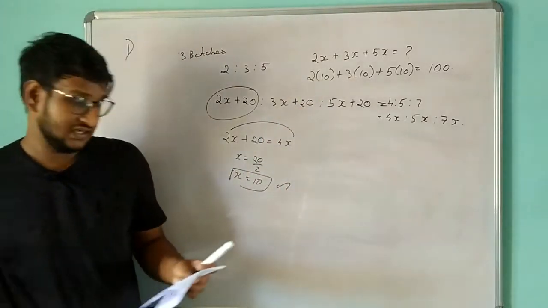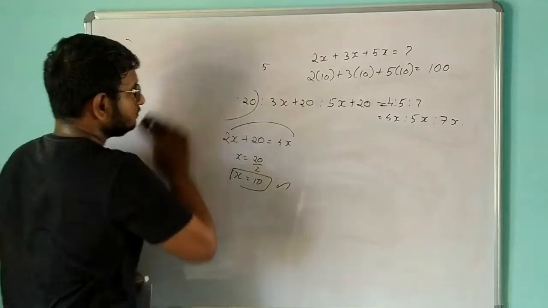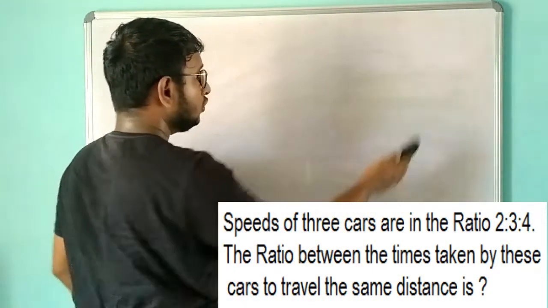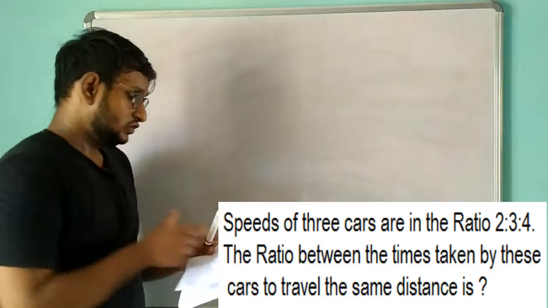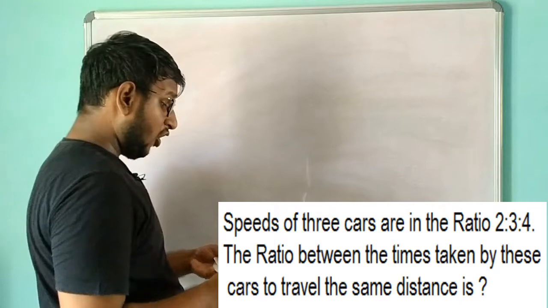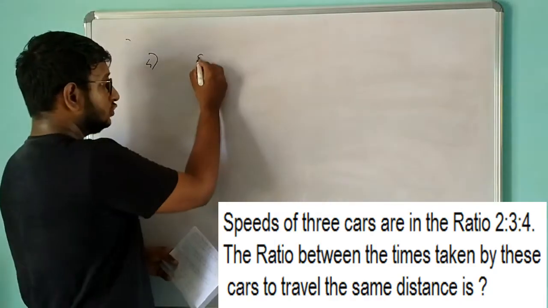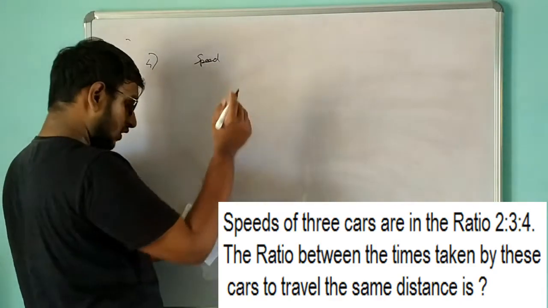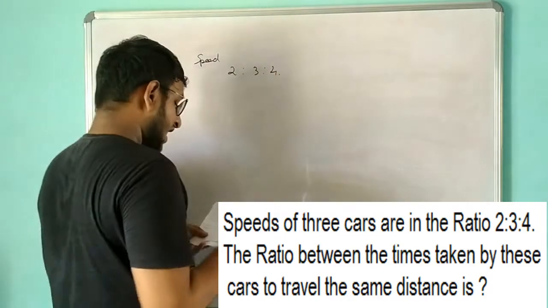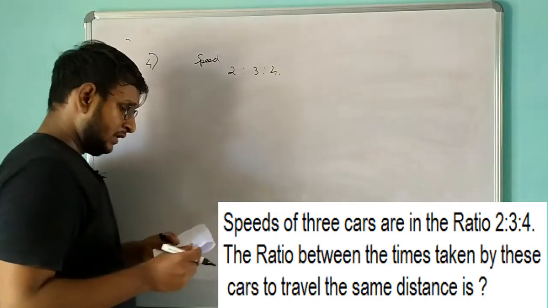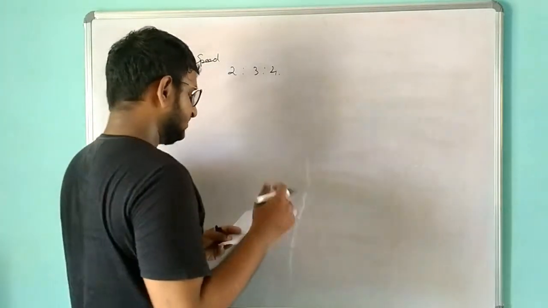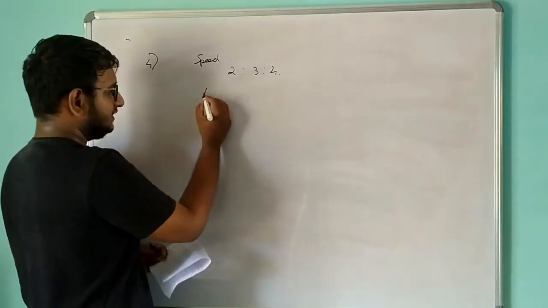So let's move on to the next sum, that is the fourth sum. We have seen three different sums, and now this is the fourth sum. In the fourth sum they said that the speeds of three cars are in the ratio of 2 is to 3 is to 4. And they have said that the ratio between the times taken by these cars to travel the same distance is what? They are asking for that ratio.